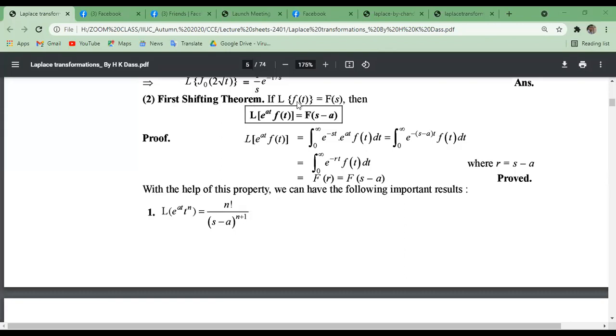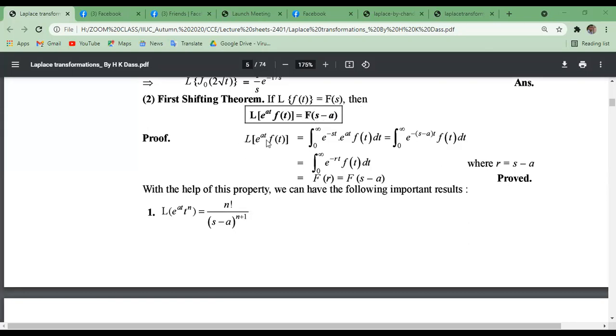Now, the first shifting property: if the Laplace transformation of f(t) equals F(s), then the Laplace transformation of e^(at) f(t) equals capital F(s minus a). So now we'll try to prove this.